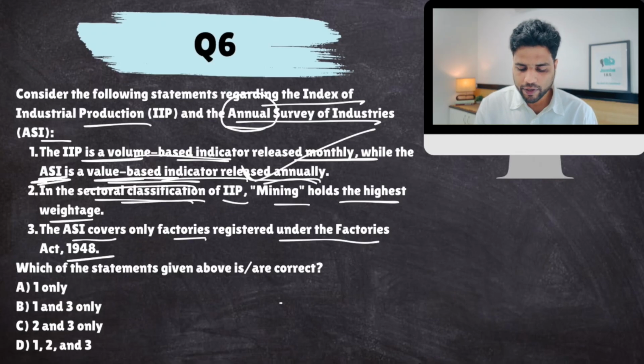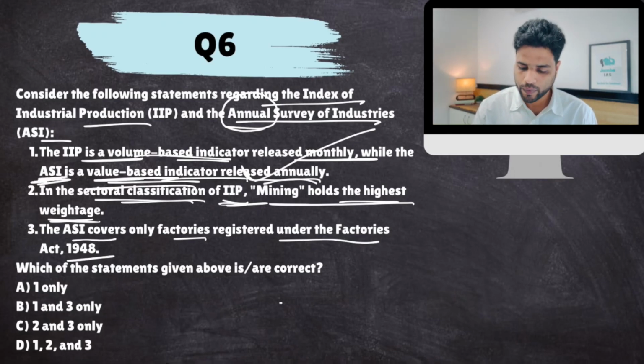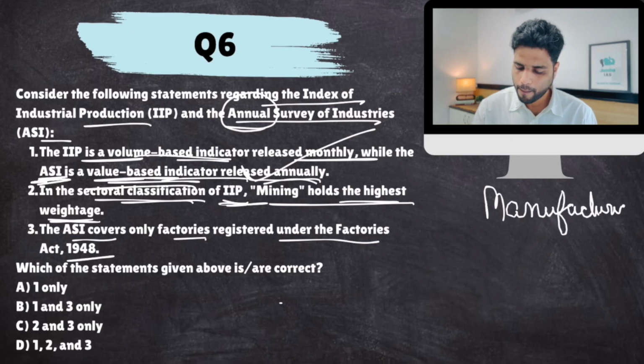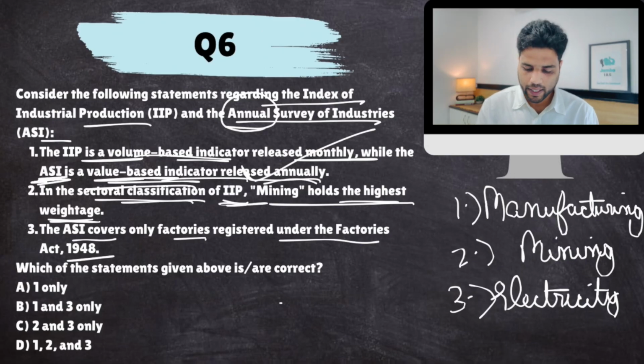In the sectoral classification of IIP, mining holds the highest weightage. Now, under IIP, industries are classified in three categories sectorally: manufacturing, mining and quarrying, and electricity and other public utilities like water and all. Manufacturing has the highest weightage, followed by mining. Electricity is third. So this is false.